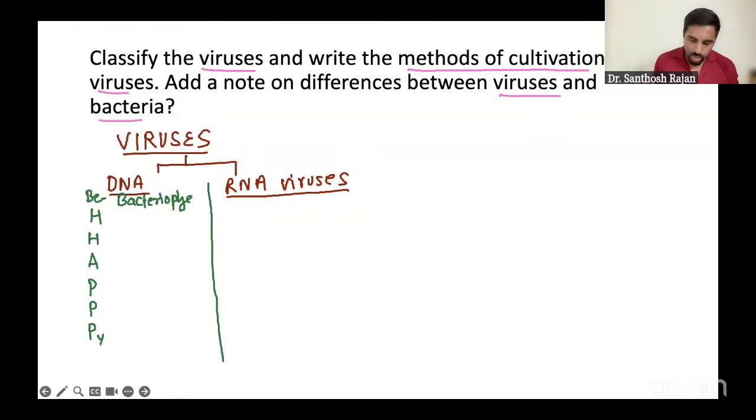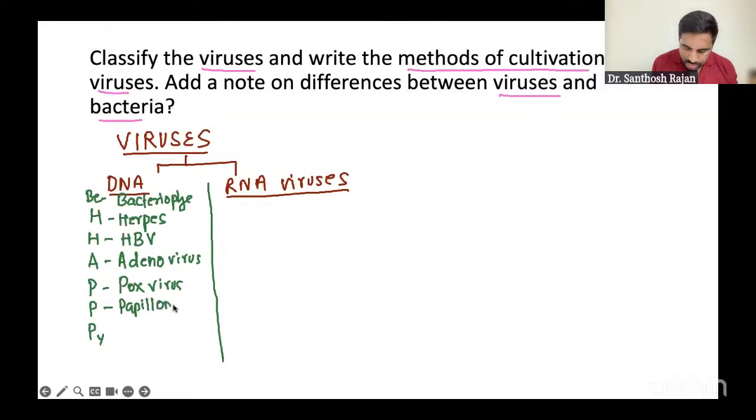Now, what does H stand for? H stands for the most important virus group, the herpes group. The other one is hepatitis, but not all hepatitis, only hepatitis B virus, HBV. A is for adenovirus. You have a lot of confusion here, so you have to be thorough in DNA viruses. You will not be confused, no need to worry. P is first for pox virus. Let's write pox virus, and then comes papilloma virus, and then another P, parvovirus.